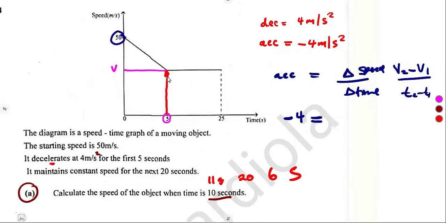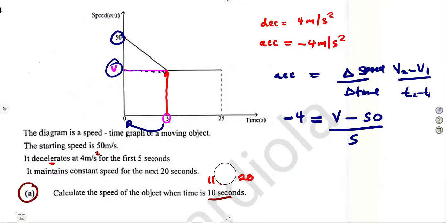The final is where we are ending, at 5 seconds. What is the corresponding speed? That is the one that we do not know, so I'm going to call it V. So that's V minus the initial, guys, at 0. The initial value for that speed is 50, over the change in time, T2 minus T1, 5 minus 0, which is 5.